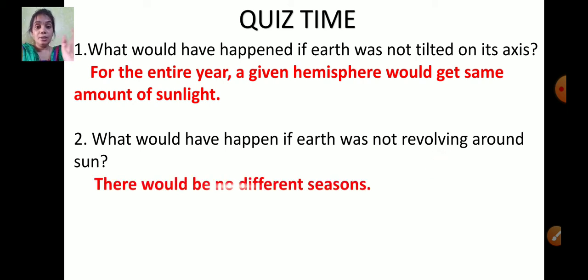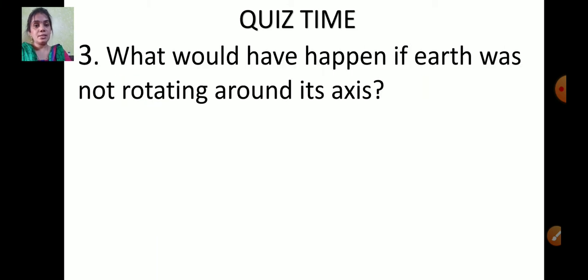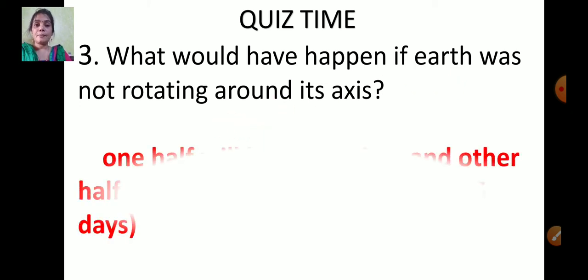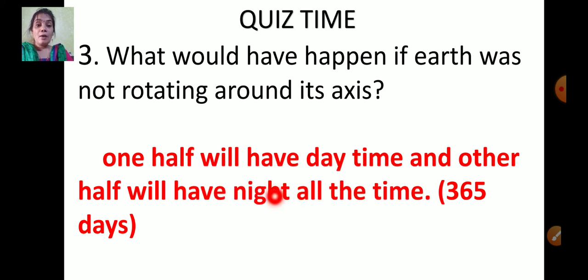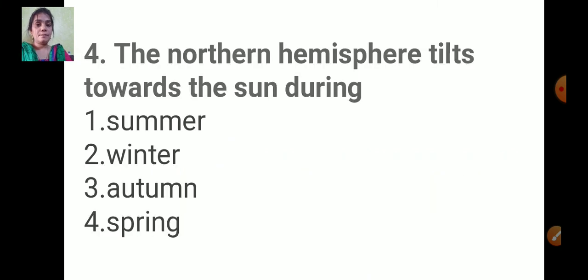Number 2. What would have happened if Earth was not revolving around the sun? If the Earth doesn't revolve around the sun, we'll not experience any seasons at all. So there would be no different seasons. And what would have happened if Earth was not rotating around its axis? One half will have daytime and the other half will have nighttime throughout the year if the Earth does not rotate on its own axis.